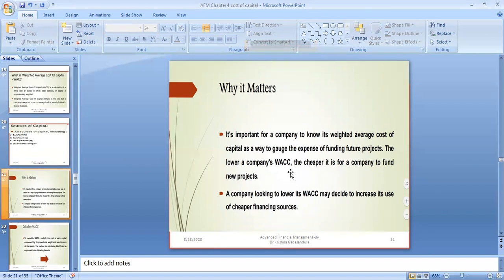So that's why, the lower the company's WACC, the cheaper it is for the company to fund a new project. If your weighted average cost of capital is less, then at a cheaper cost you can fund new projects. That's why WACC must always be low for the company. A lower WACC is recommended. A company looking to lower its WACC may decide to increase its use of cheaper financing sources. WACC being less means they are using cheap financing sources. Their interest rates may be less, their equity proportion may be less. So like this, they are using cheaper financing sources, and that's why their WACC may be less.